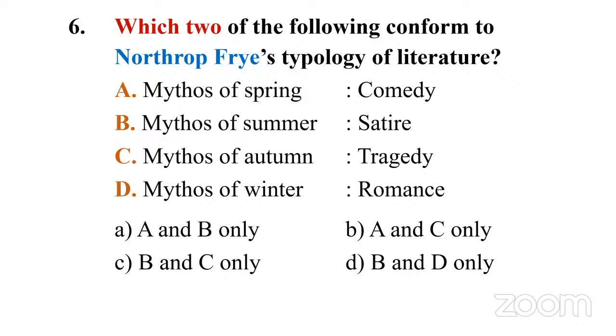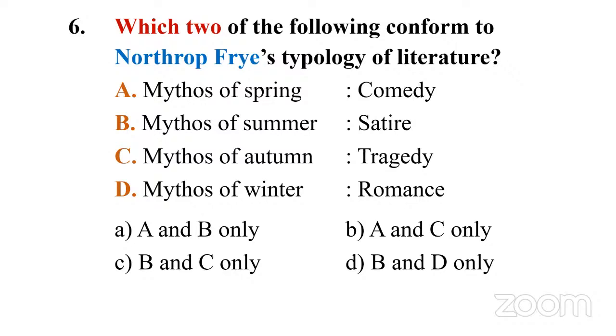Similar way, option B, A and C only. Option C, B and C only. D, B and D only. So let's go to the answer. What you have to do is choose. Only two are correctly matched. The other two are wrong. You have to find out that. So if you are able to identify at least one, you can eliminate two options and narrow down to two other options.